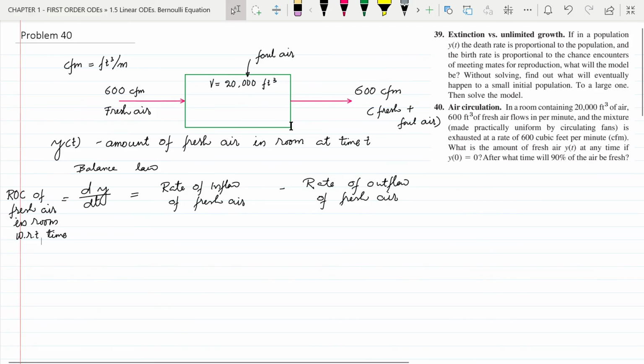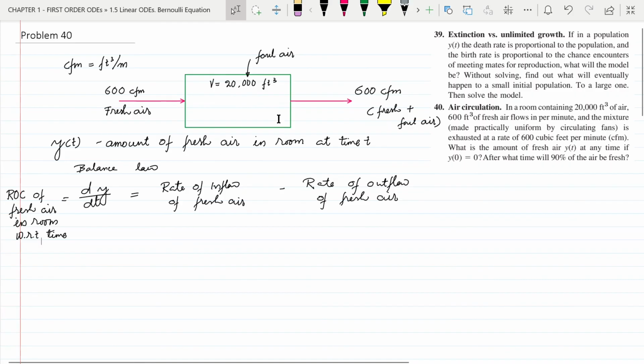Now since y of t is variable, that means at any time the amount of fresh air in the room is variable. Initially, as per the initial value condition, the fresh air in the room was 0, but as we pump in more and more fresh air, the amount of fresh air inside the room increases, and thus the mixture has less and less foul air and more fresh air.